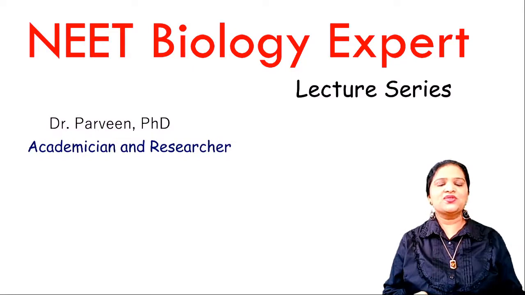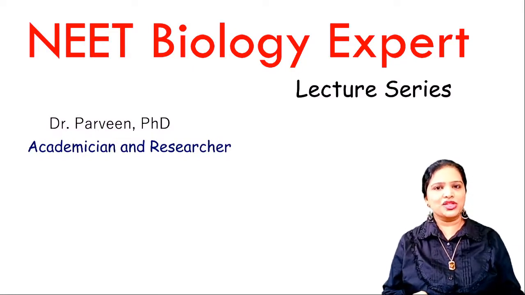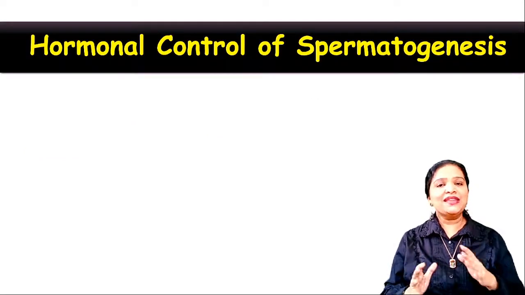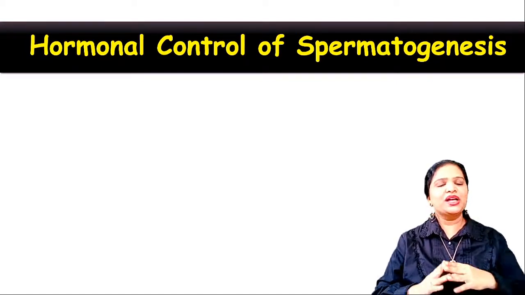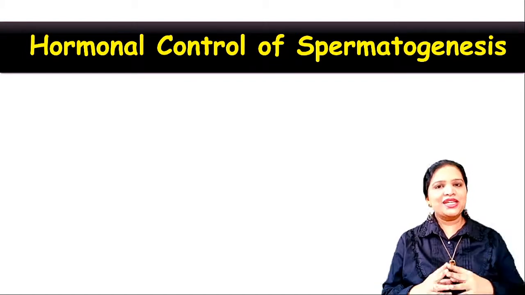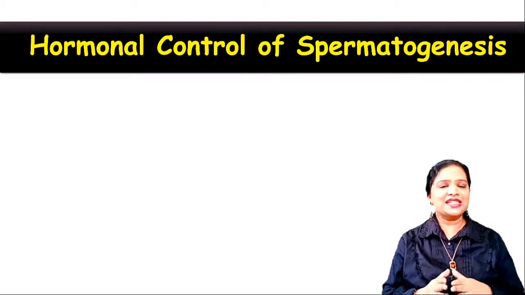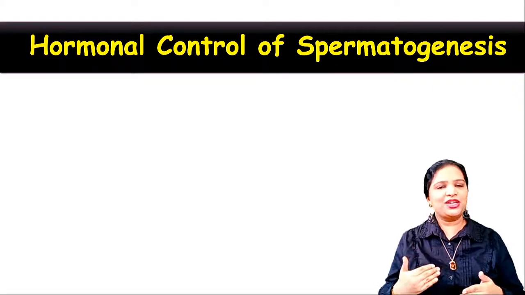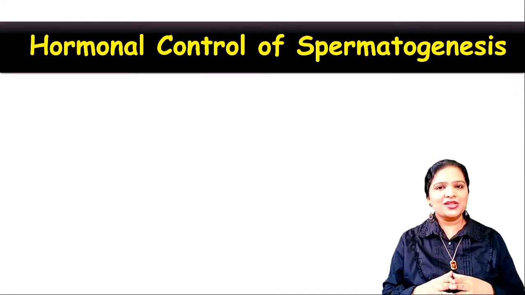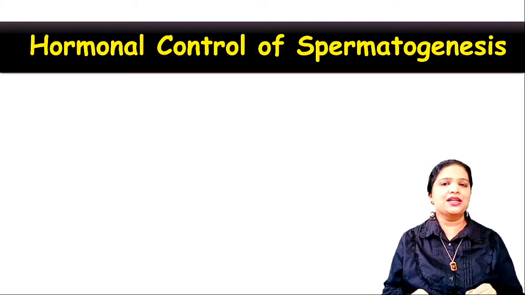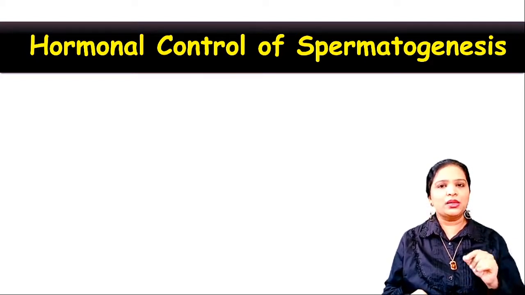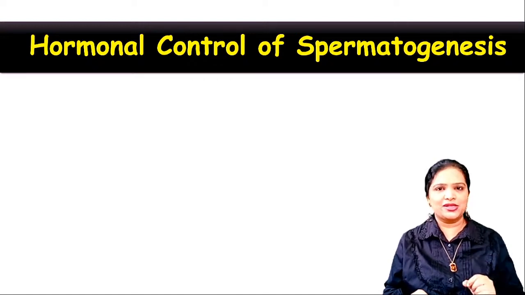In this lecture series, we are studying Class 12 Biology, Chapter Human Reproduction. In this particular lesson, we are going to study about hormonal control of spermatogenesis. In our previous lesson, we studied in detail about spermatogenesis. What is spermatogenesis? The formation of sperm and the steps involved in the formation of the sperm is called spermatogenesis, right? So here we have to know in detail about what are the hormones involved in the spermatogenesis process.